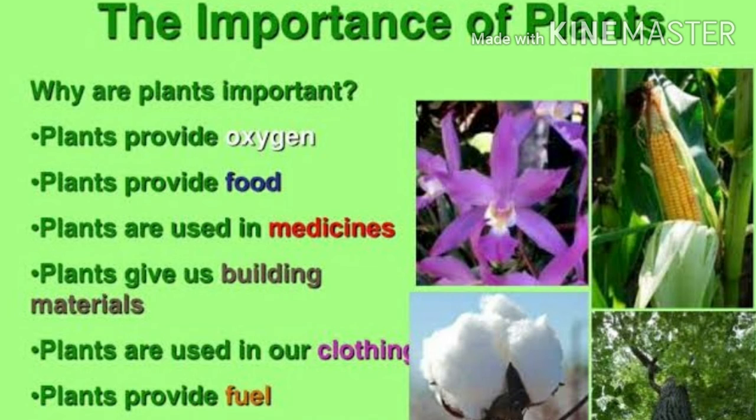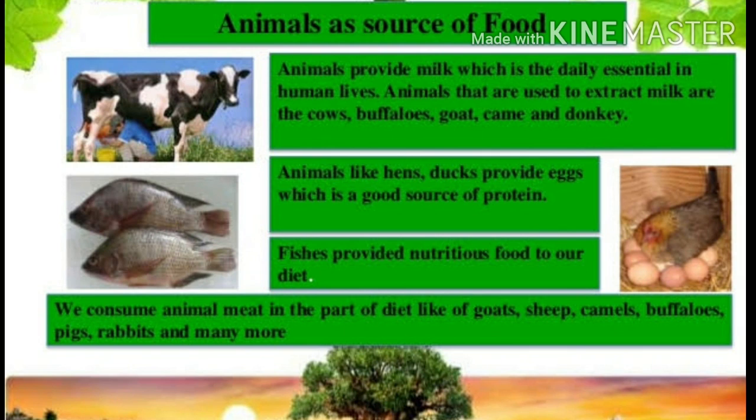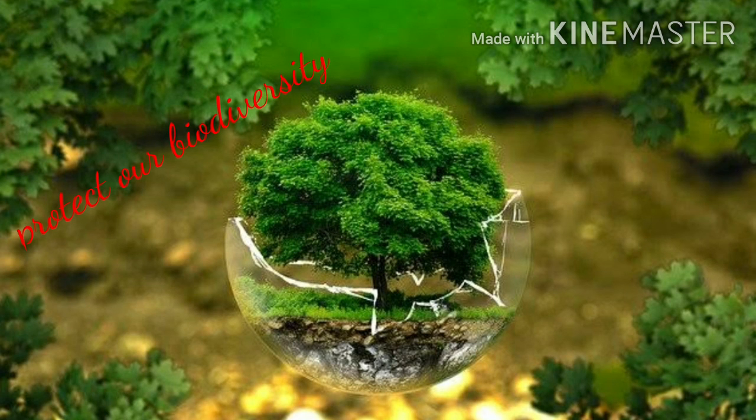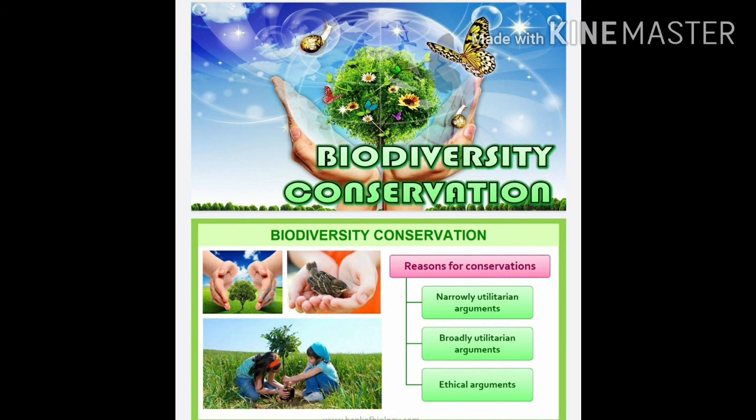We also know that many plants, like tulsi and peepal, have religious importance as well. Whatever the plant or animal, it is our duty to preserve them. We are also a creation of God, so as we preserve ourselves, we need to preserve other species. That is what is meant by the ethical argument. So for ethical reasons also, we need to conserve biodiversity. I hope the three important reasons to conserve biodiversity are now clear: the first is the narrowly utilitarian reason, the second is the broadly utilitarian reason, and the third is the ethical argument.